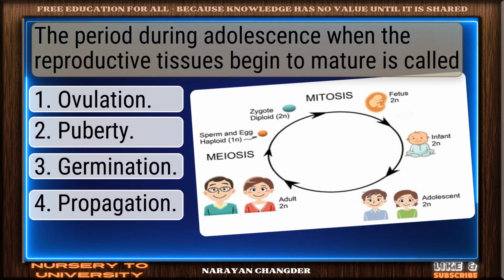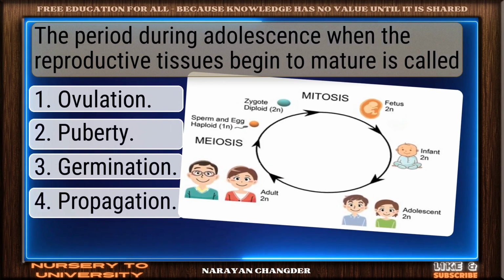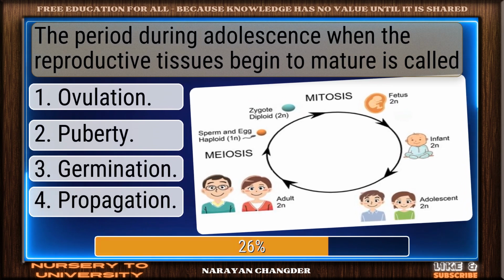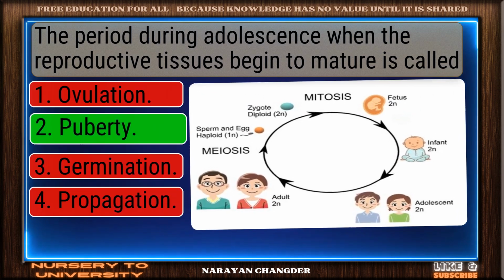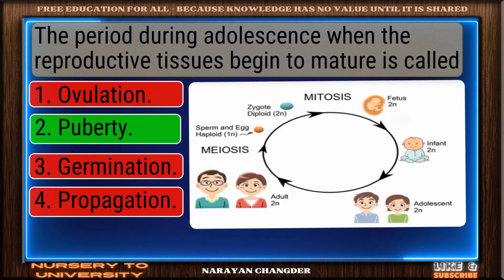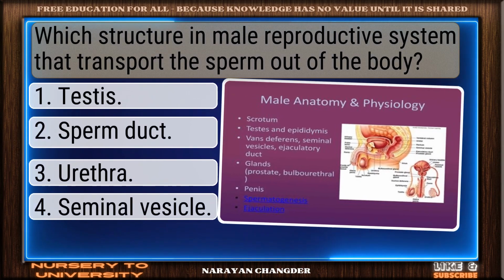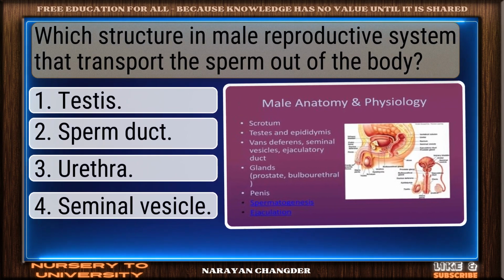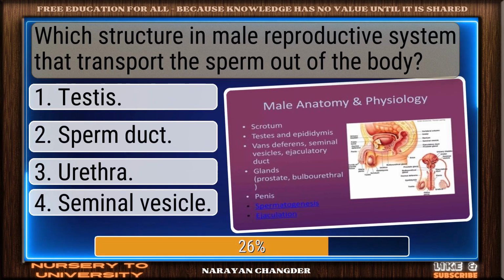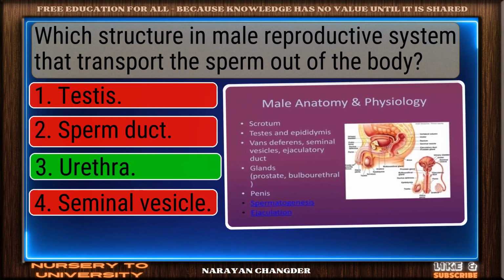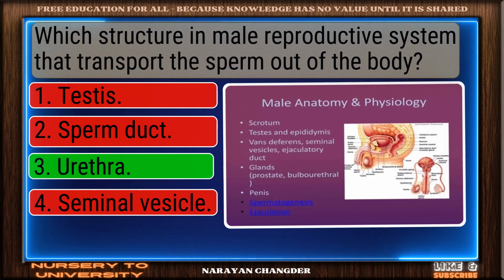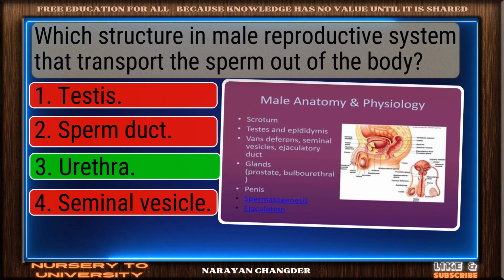The period during adolescence when the reproductive tissues begin to mature is called. You got it. Your choice puberty is right. Which structure in male reproductive system that transport the sperm out of the body? You got it. Your choice urethra is right.